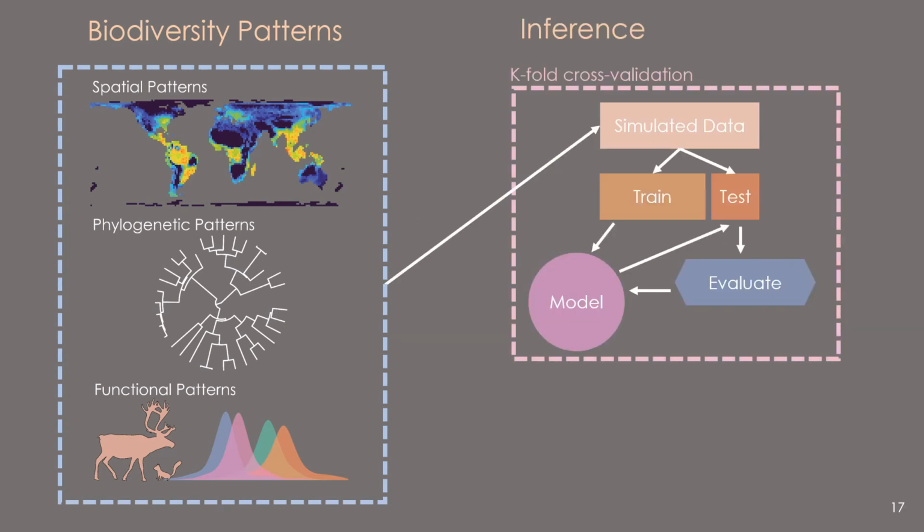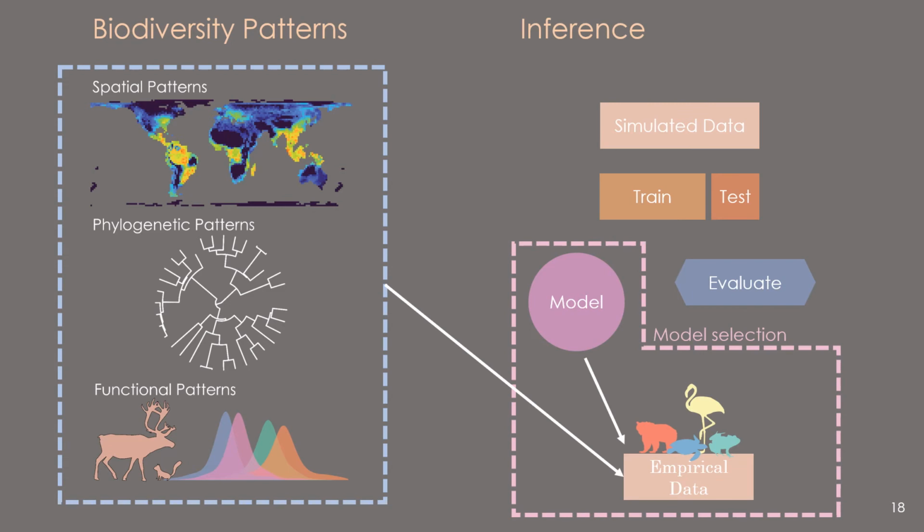From these summary statistics, we used a classification machine learning approach to see if the different submodels of population divergence led to distinctly different distributions of summary statistics. So we used a k-fold cross-validation approach to train different classification models, including random forest and discriminant analysis. Here we basically train a model on a subset of the data and try and predict the correct submodel on a withheld subset. We can then estimate the reclassification accuracy under these different methods.